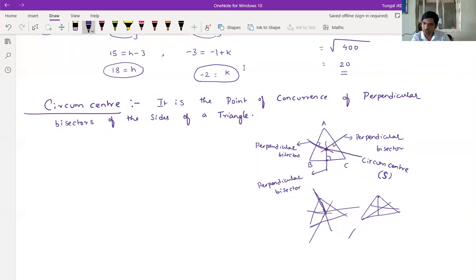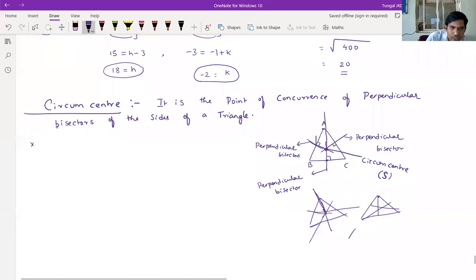Understood, everyone? So if you observe here, it is not necessary for that perpendicular bisector to pass through the vertex. Understood? Right. So where the three perpendicular bisectors meet, that point is called circumcenter. It is denoted with the letter S.